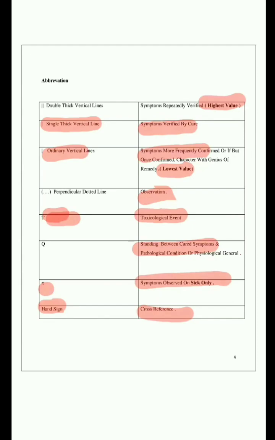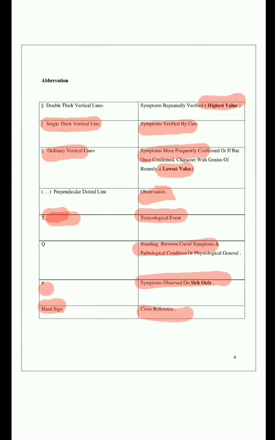First is double thick lines: highest value, frequently verified. Single thick line: just verified. Then double ordinary vertical lines mean it can come more frequently or just one time. Once it comes, it comes with the genius of the remedy, the main symptoms, the strain of the patient.